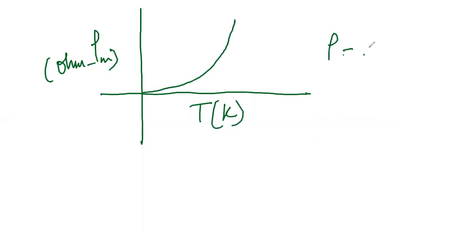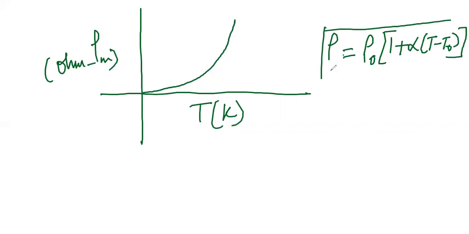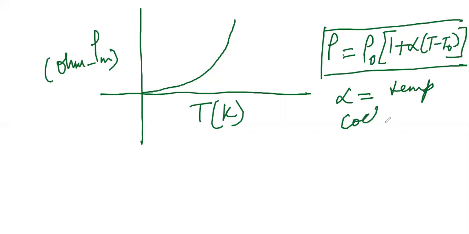Resistivity equals rho naught into 1 plus alpha into (T minus T naught), where alpha is called the temperature coefficient of resistivity.